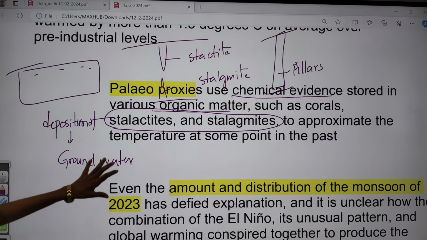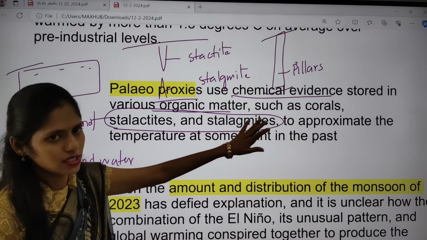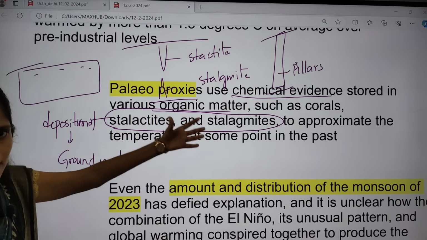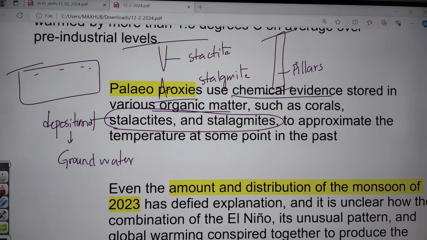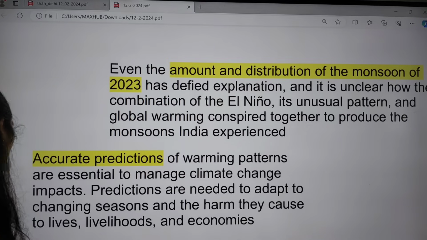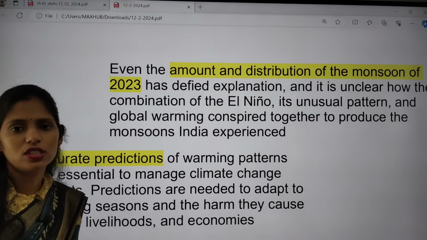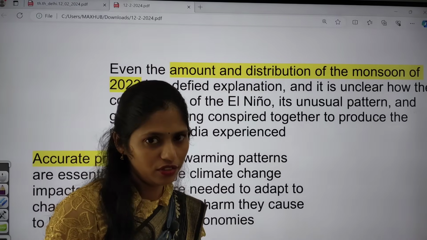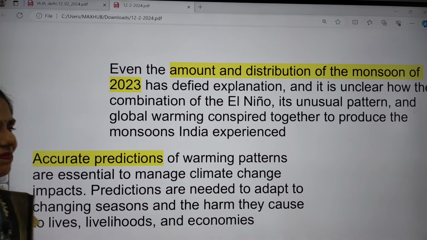by the groundwater. So in the stalactites, the stalagmites and these corals, what are the chemicals they have? They were studied and these chemicals were compared, and in this study they found that yes, we have already crossed this increased temperature of 1.5 degrees when comparing with the pre-industrial level. Clear?